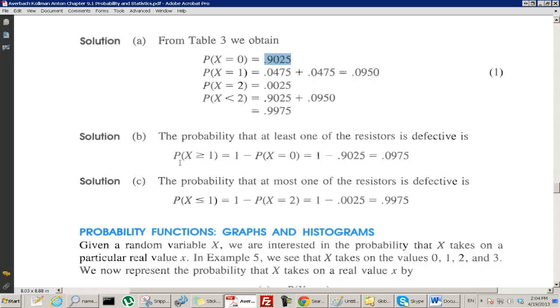So that's the probability that x is greater than or equal to 1. Next, the probability that at most one of the resistors is defective, so now you have to know the meaning of at most one. It means 1 or less, and again they use the complement: 1 minus the probability of the opposite. What's the opposite of less than or equal to 1? Equal to 2 is the only other possibility. So they put that in, and we get this number.